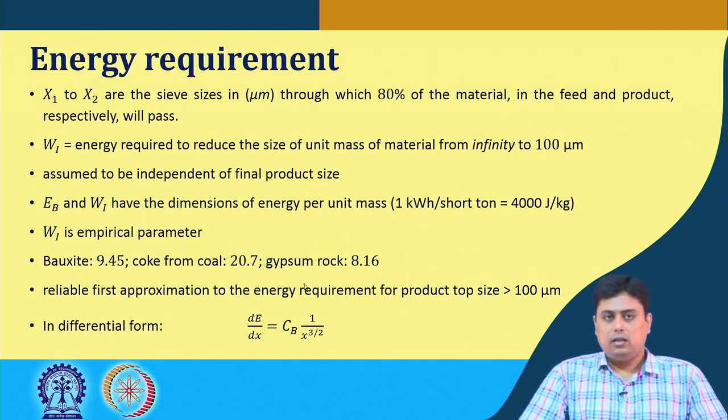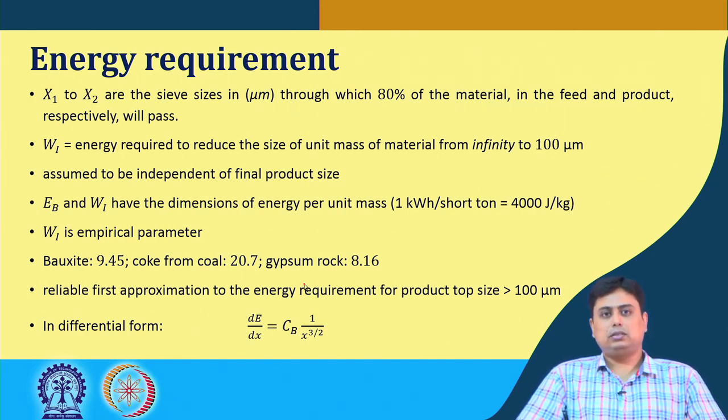But again, this is a theoretical definition, that the work index is the energy required to reduce the size of a unit mass of material from infinity to 100 micron. But how do we measure that? Typically, it is assumed to be independent of final product size, and it is measured empirically in laboratory experiments.